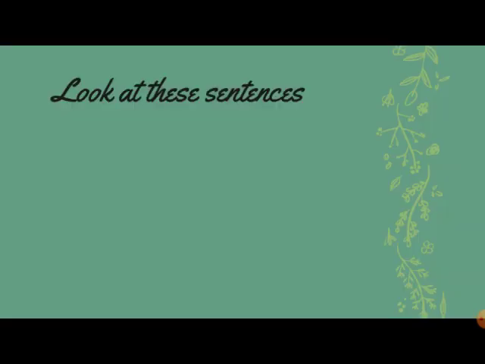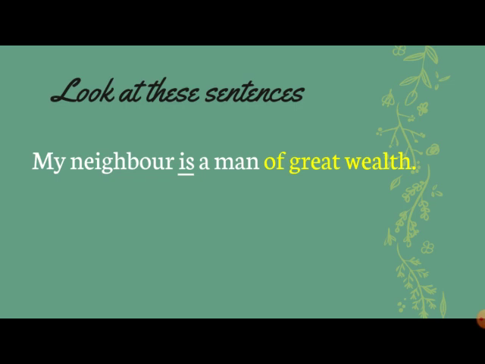Look at these sentences. My neighbor is a man of great wealth. Is is a verb here. So we have only one finite verb. But of great wealth is a phrase. Now in this phrase, of great wealth, you do not have a finite verb. So it becomes a phrase.